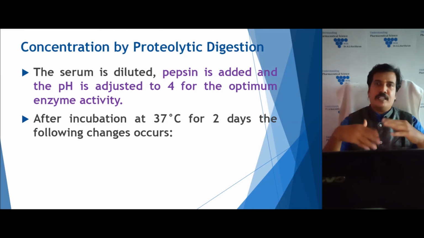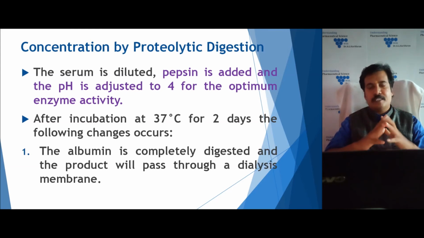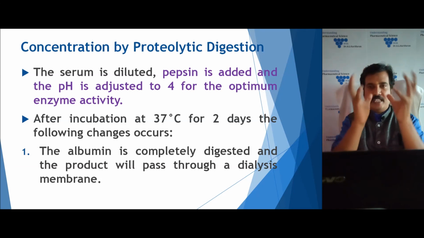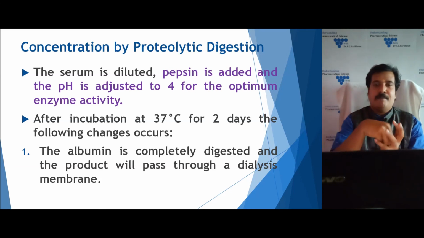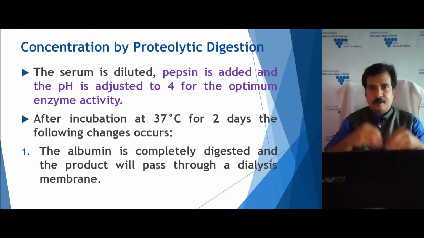Here the following changes slowly start occurring. The first one is that the albumin is completely digested by the pepsin, so it passes through the dialysis membrane. Generally, we take a cellophane bag, fill it with the serum, and keep it inside the solution. So the albumin gets digested and removed away.